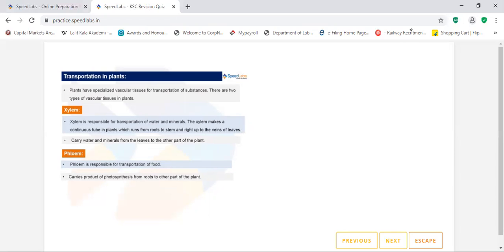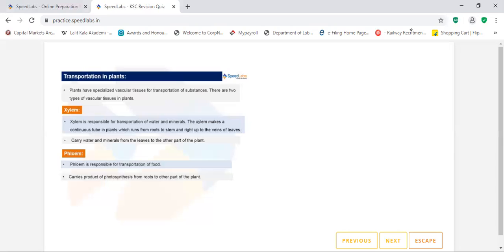So phloem actually, what happens? It helps in carrying food prepared by the leaves to the different parts of the plant. So you'll see here, xylem is responsible for the transportation of water and minerals. The xylem makes a continuous tube in plants which runs from roots to the stem and right up to the veins of leaves and carries water and minerals to the other parts of the plant.